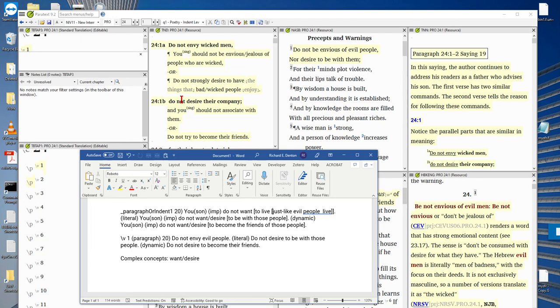Okay, what about the second sentence? It says, do not desire their company. The NASB says, nor desire to be with them. So let's see what the translation notes suggest. It says, and you should not associate with them, or do not try to become their friends. So this is a little bit different. Do not try to become their friends.